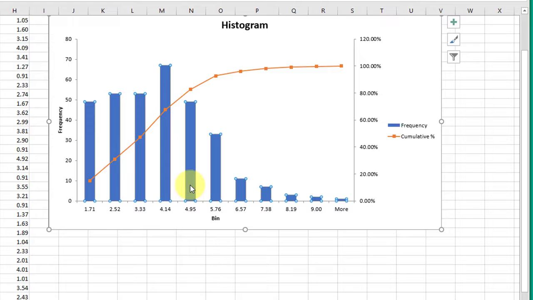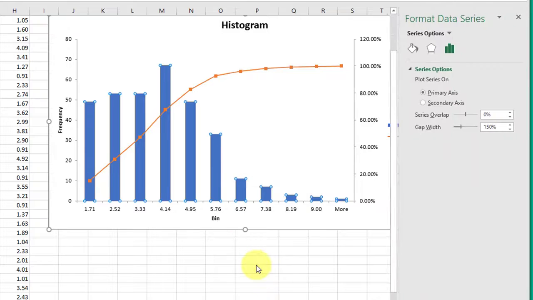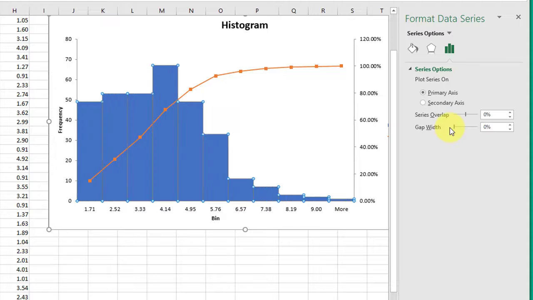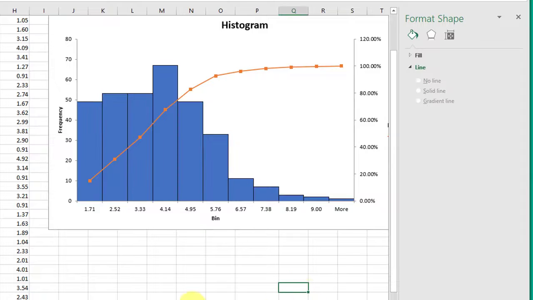Remember, a histogram is for continuous data, which does not have gaps. This is just a column chart that Excel defers to. We left click on one of the data points and then right click to get Format Data Series, and we need to remove the gap, which corrects that problem. Let's click over here to the border, and I want a solid line, and I want it to show up, so I'm going to select black. And so that has created our rough histogram.